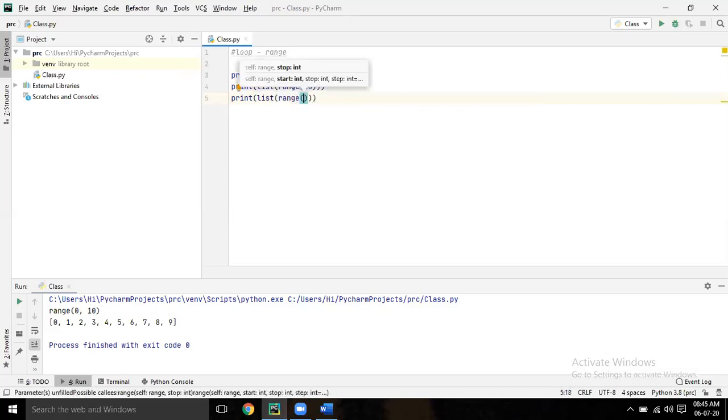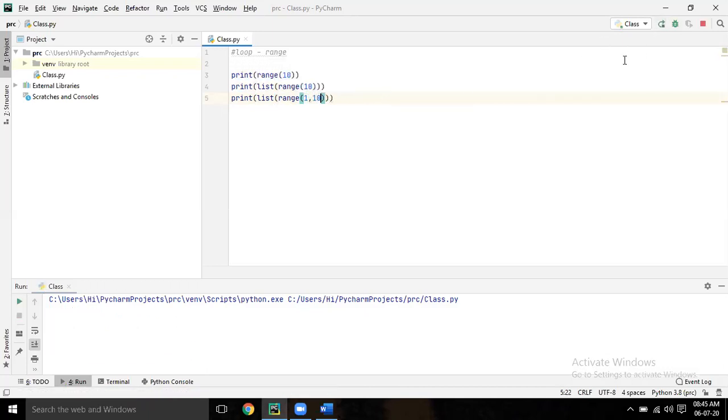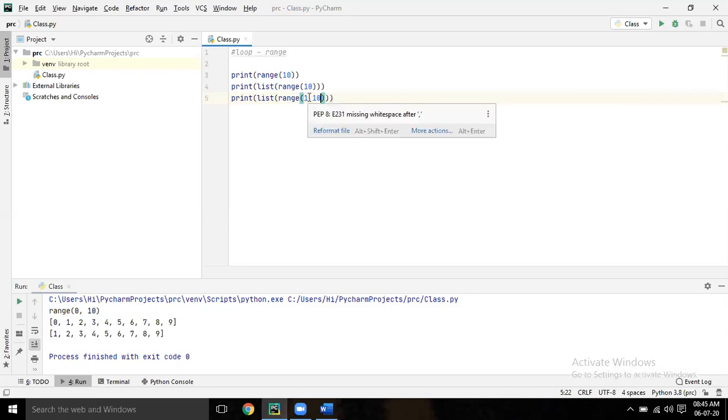We start from 1. Which number you give, you start from that number. So the first one is the starting point, and the second one is the end point.